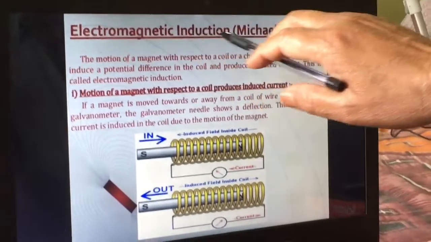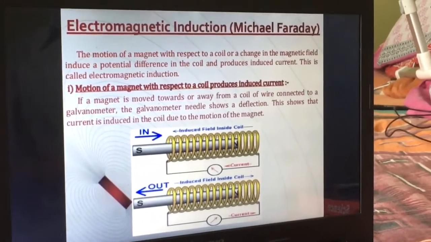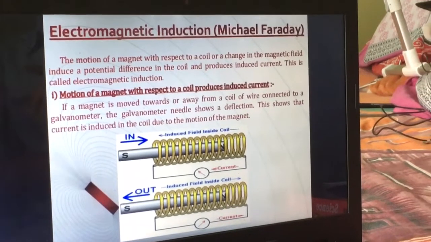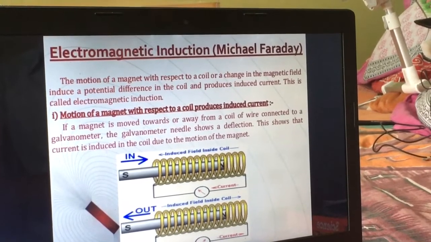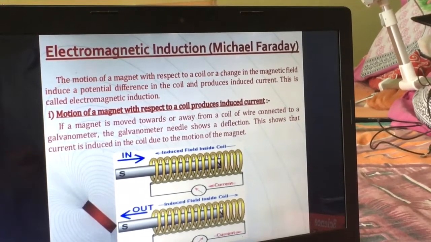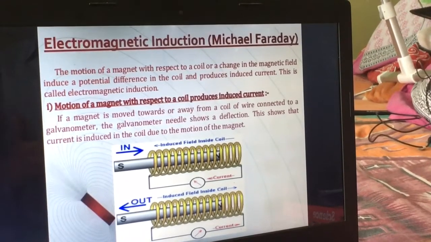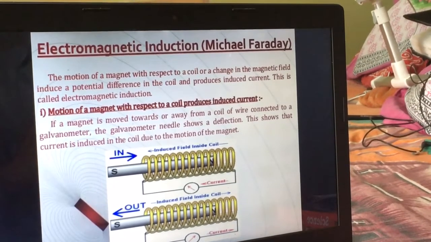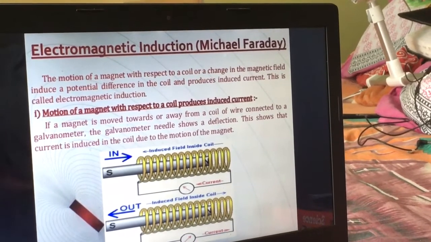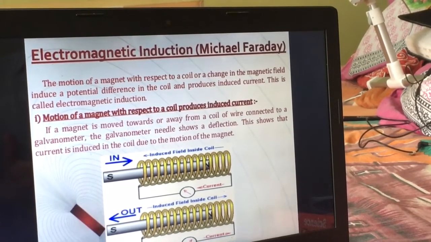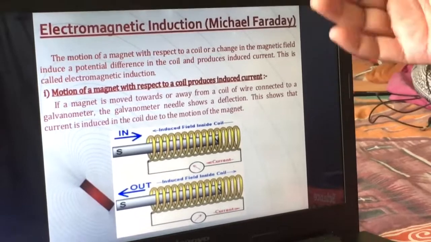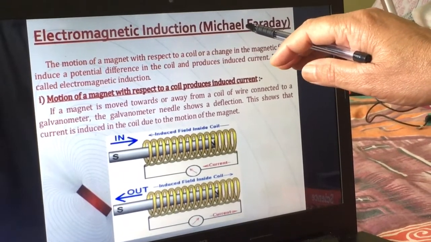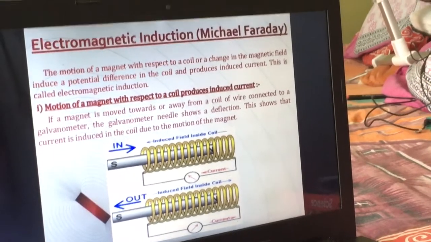Now, children, I am going to discuss a very important thing, electromagnetic induction. Previously I discussed the concept of force acting on a current carrying conductor in a magnetic field, which was the basic concept for the electric motor. And Fleming's left hand rule helps to decide the direction of electric field, magnetic field and force. Now I am going to discuss electromagnetic induction, and this is the basic principle for the electric generator. It was discovered by a very famous scientist, Michael Faraday. What is electromagnetic induction?